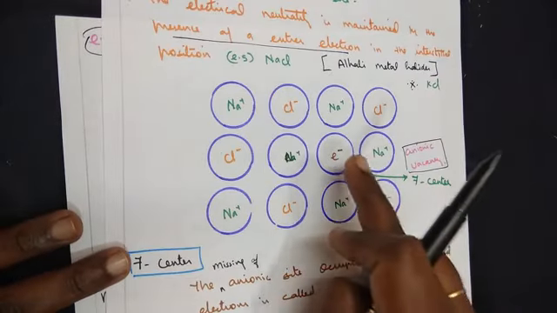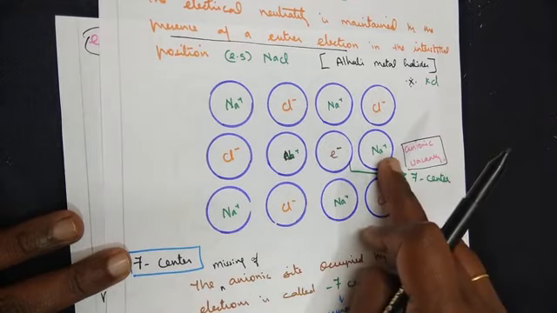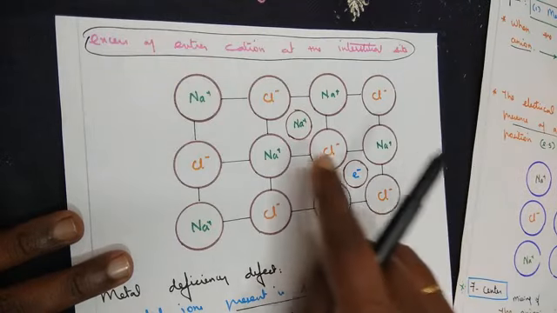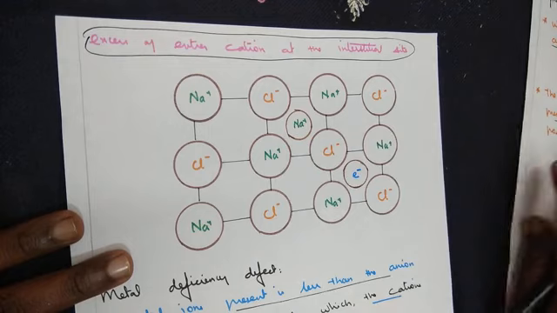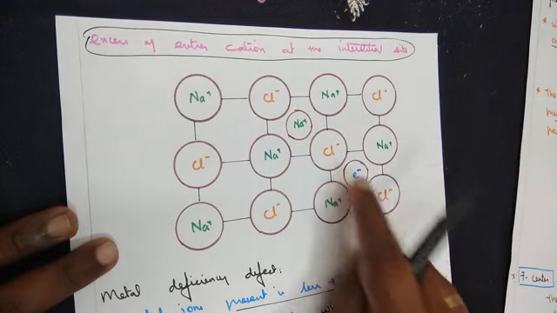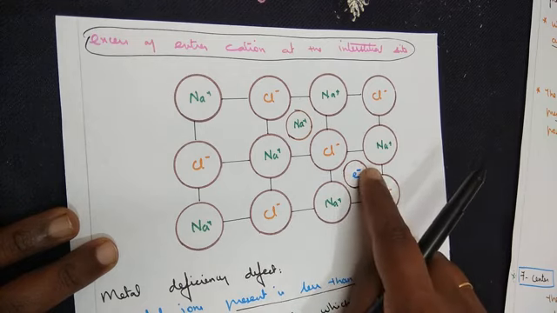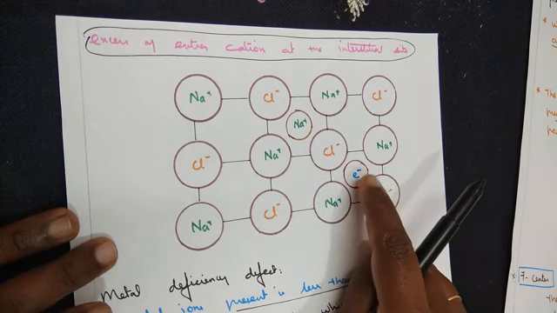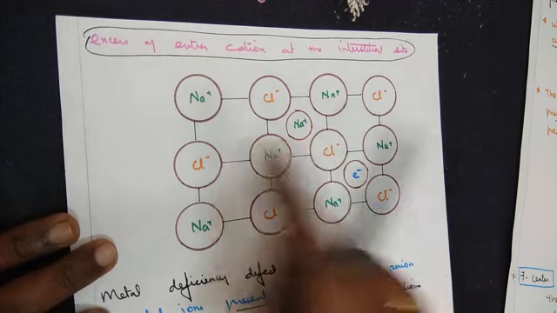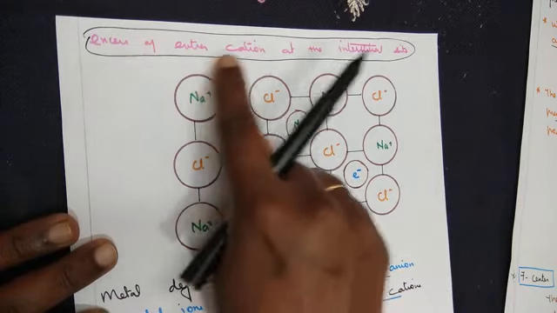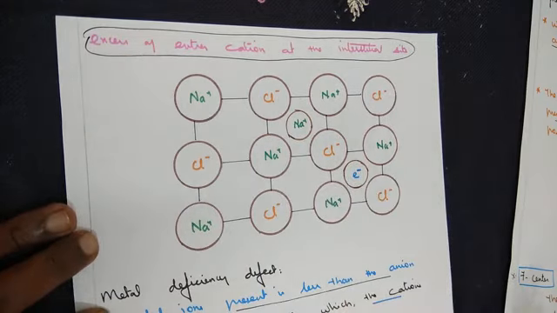The unpaired electron which occupied the vacant anionic site at the lattice point now occupies somewhere within the crystal, the interstitial position. So this is the meaning of excess of extra cation at the interstitial site.